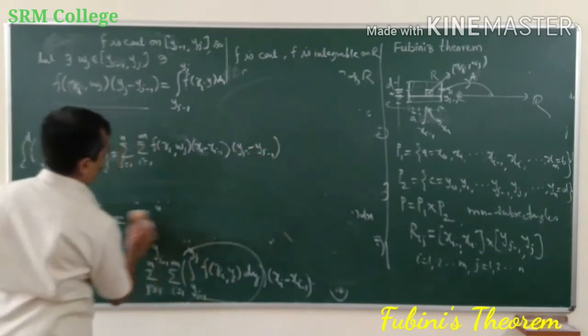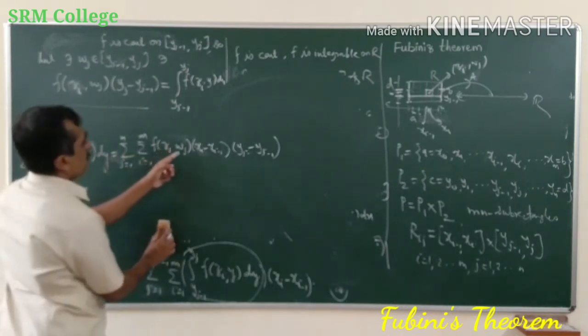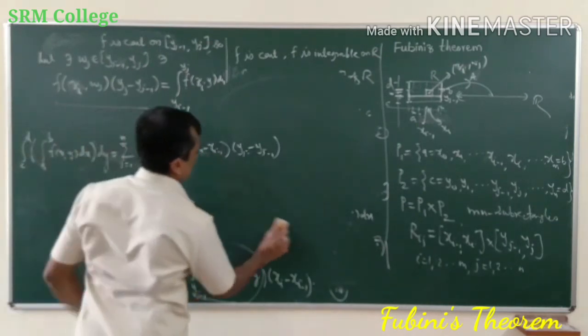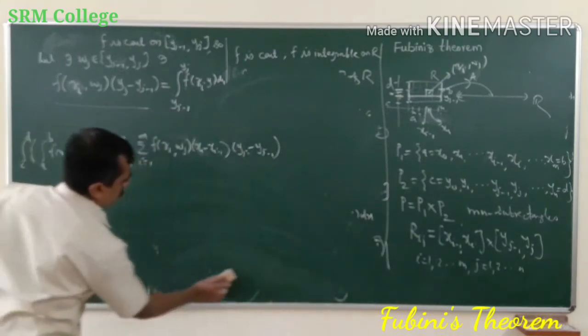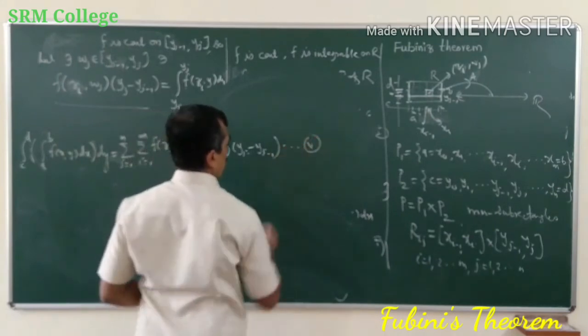Okay. So now I have this repeated integral as the double summation f of zi wj xi minus 1 into yj minus 1. Okay, I will call it equation 5.